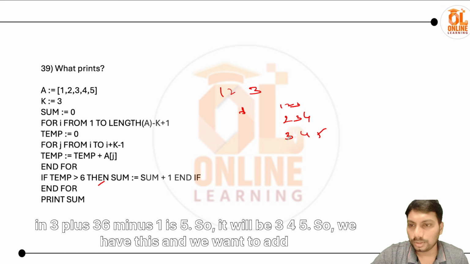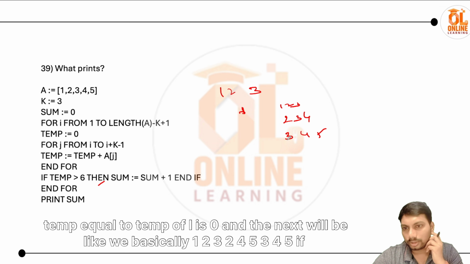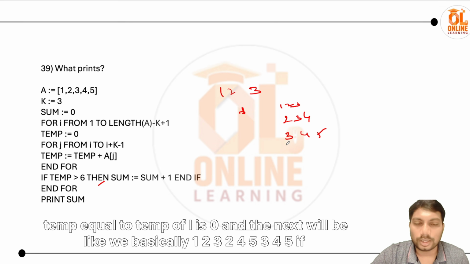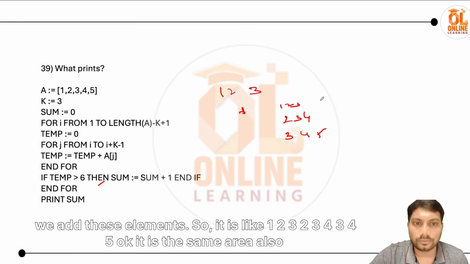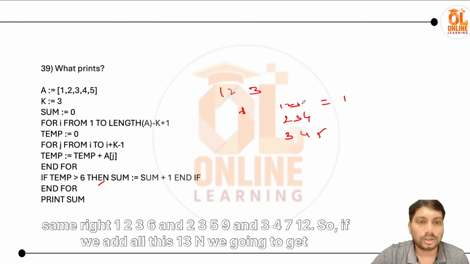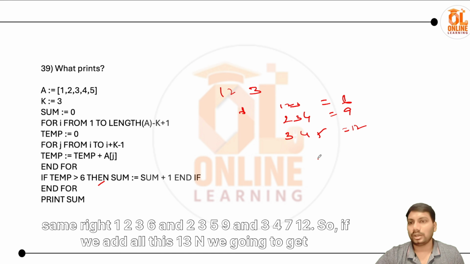Adding these elements, we get 1 2 3, then 2 3 4, then 3 4 5. 1 2 3 is 6, 2 3 4 is 9, and 3 4 5 is 12.